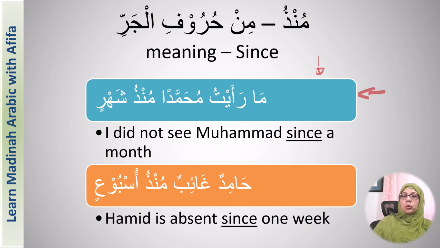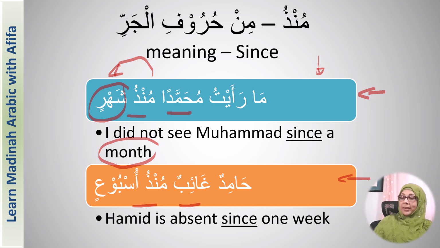Ma ra'aytu Muhammadan mundu shahrin. I did not see Muhammad since a month. Shahrin means the month, so the munzu made it majroor. The next one is Hamidun ghaibun mundu usbu'in. Hamid is absent since one week.